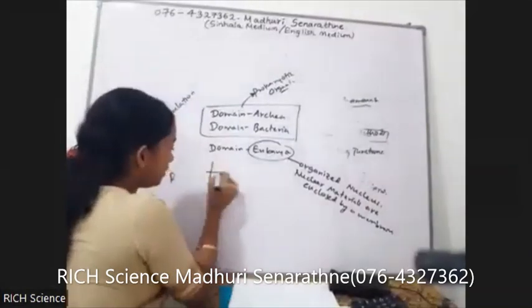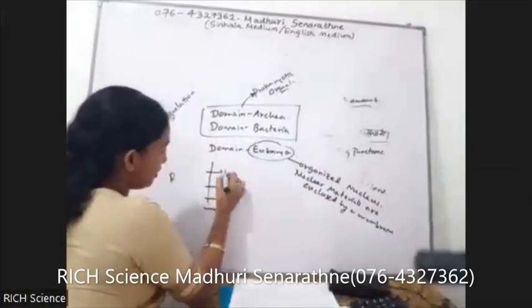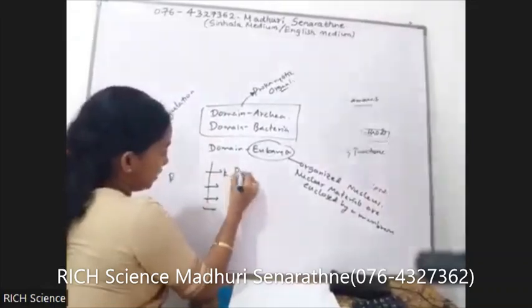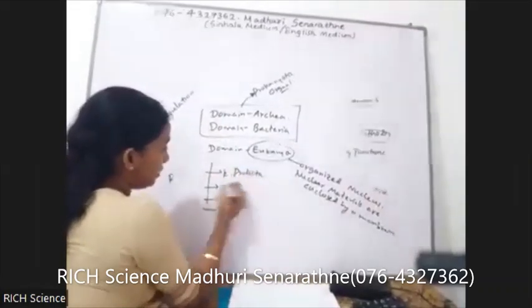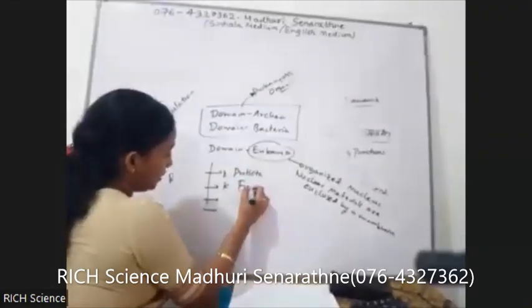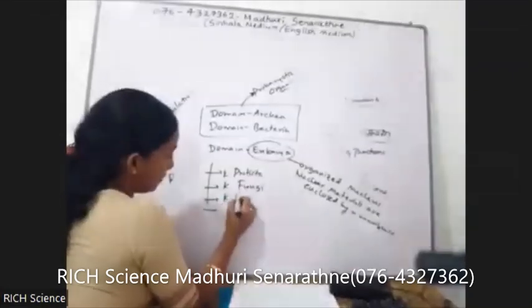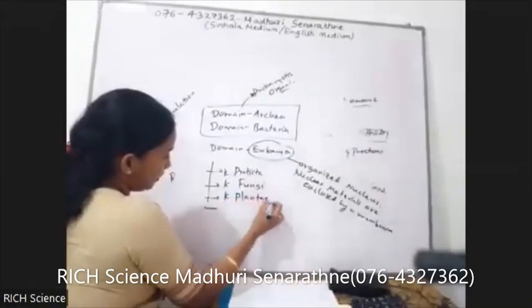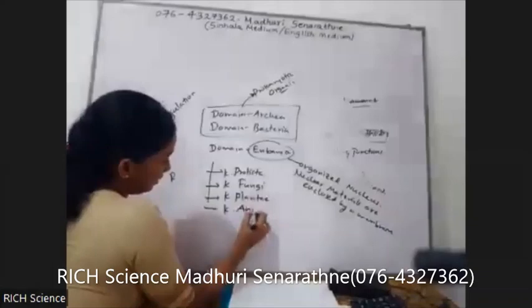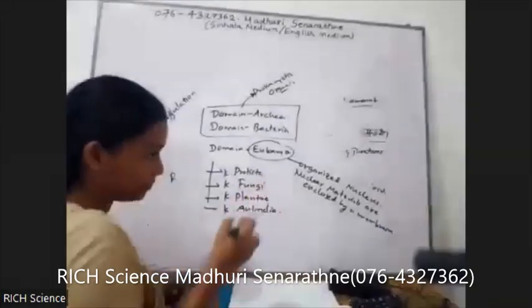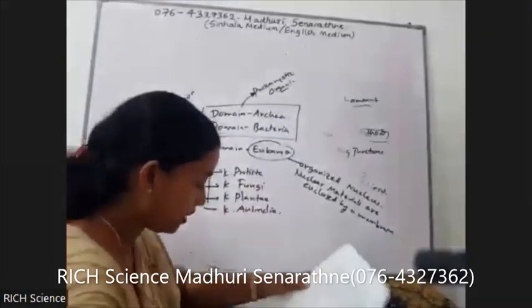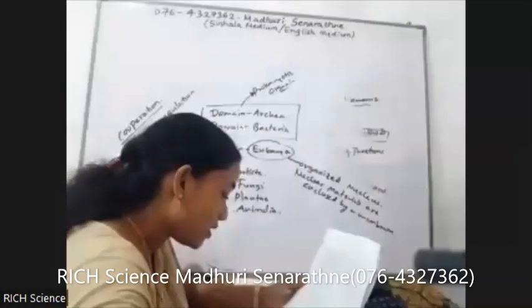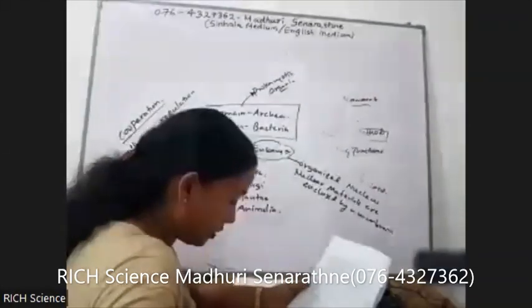What are the four kingdoms? Kingdom Protista, kingdom Fungi, kingdom Plantae, kingdom Animalia. Kingdom Animalia. Okay.